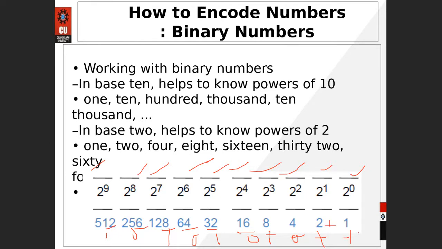plus 2. So we need to include this factor, because here we have the ones. No need to use that factor. Here you have to include that factor. No need to use this. Include this. No need to use this. Include this. No need to use this. Include this. And then you have to add them.